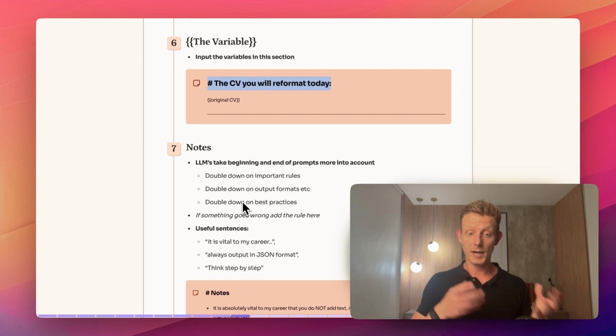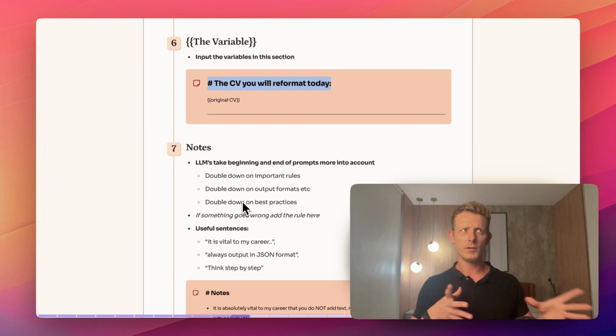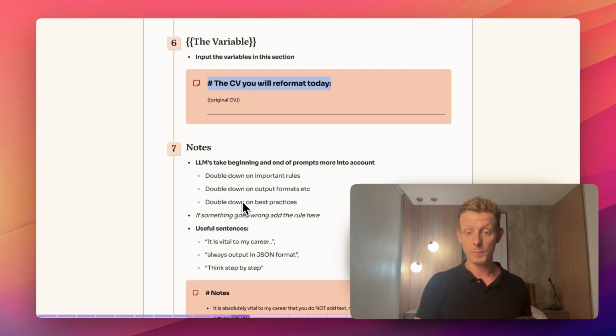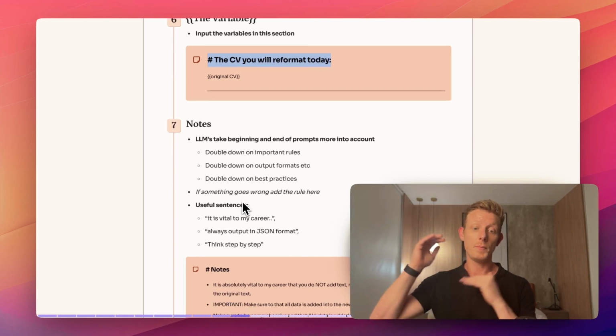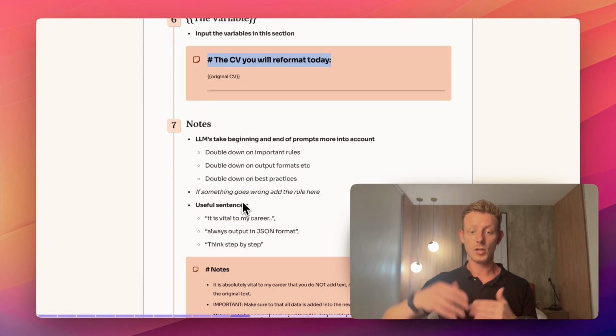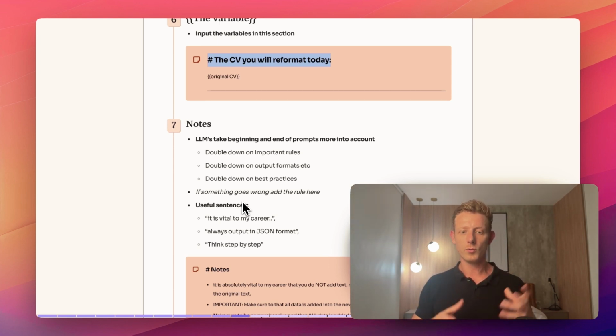And notes, in my experience, and I've incorporated this only the last few months, have been really important because LLMs actually take the beginning and the end of prompts more into account than the middle of the prompts. Especially that's the case for these longer prompts. So what we want to do in this note section is really double down on all the important things.